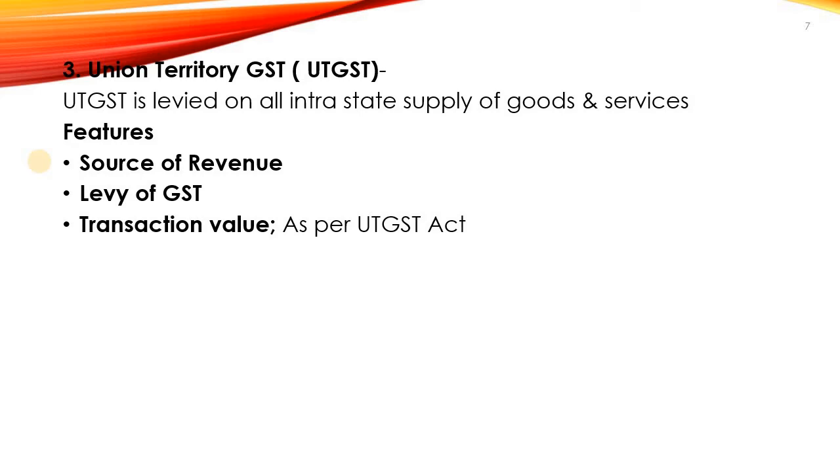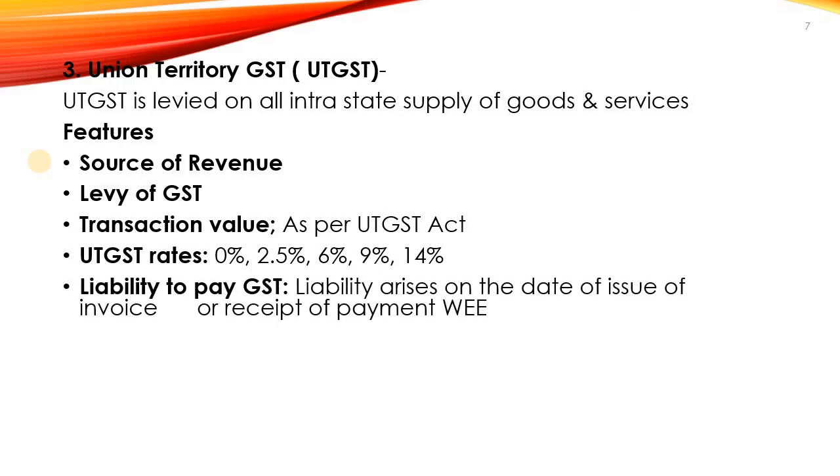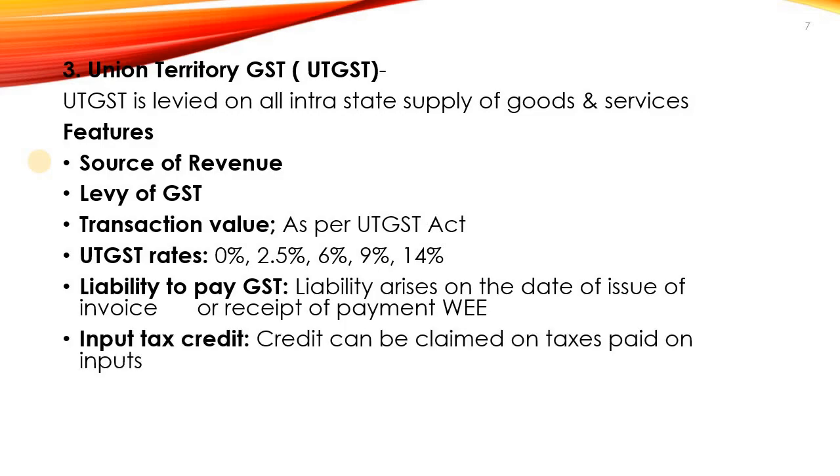Then transaction value. UTGST is paid on the transaction value as determined by section 15 of the UTGST Act. Then UTGST rate, same as SGST or CGST: 0%, 2.5%, 6%, 9% and 14%. Then liability to pay GST. Here also it is the same: liability to pay GST arises on the date of invoice or the receipt of payment, whichever is earlier. Then input tax credit also: if any tax is paid on the purchase, the same credit can be claimed while making the output, on taxes paid on inputs.